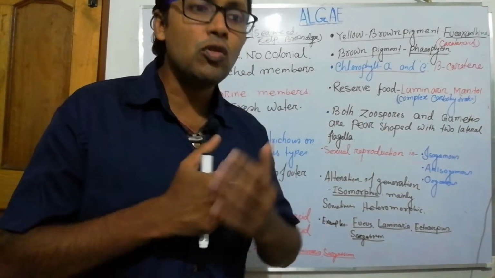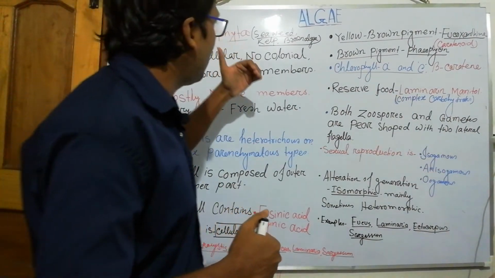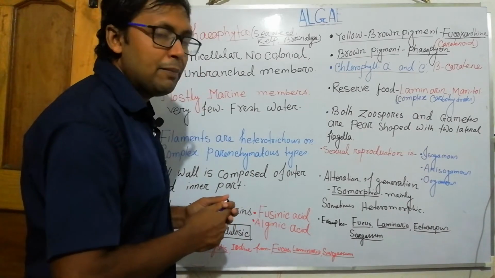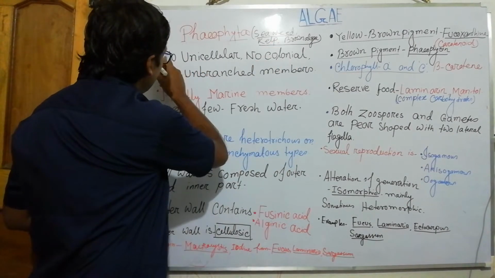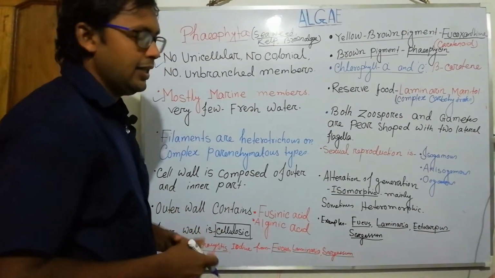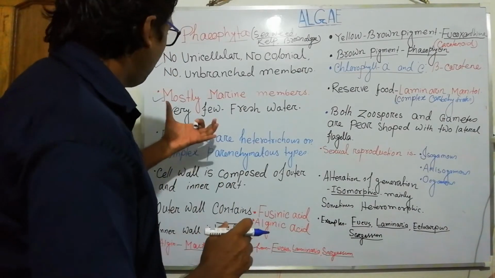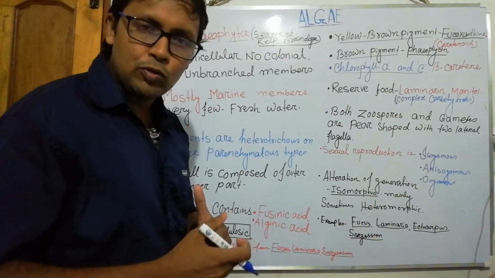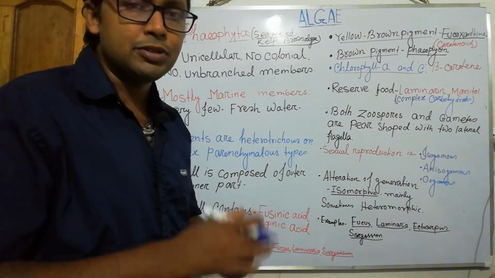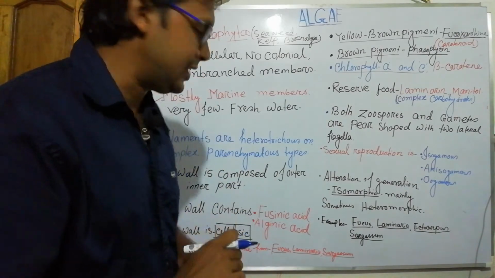So this is a very important trait for Phaeophyta: no members are unicellular. Mostly they are marine, only a few members are freshwater. It is not required to mention all the examples, because NCERT does not give them for the NEET exam, the syllabus is too concise, but in a concrete way we have to understand what happened here.